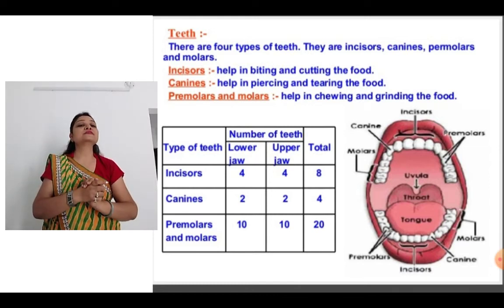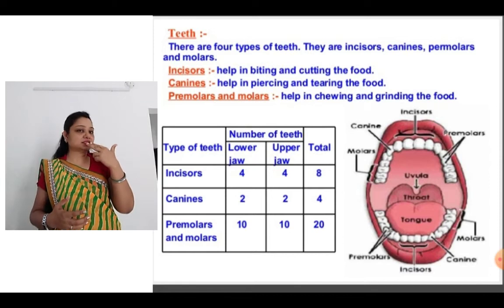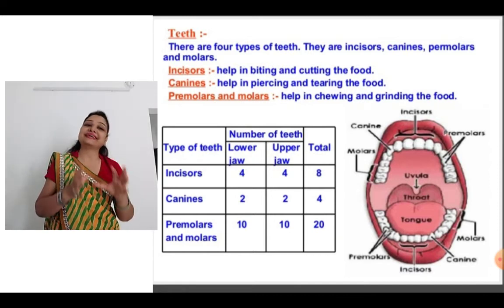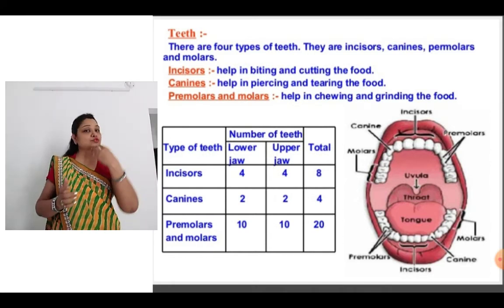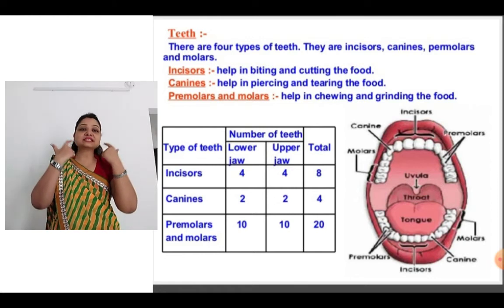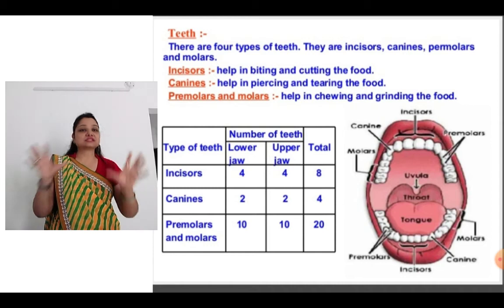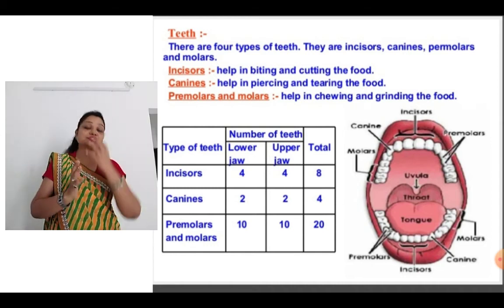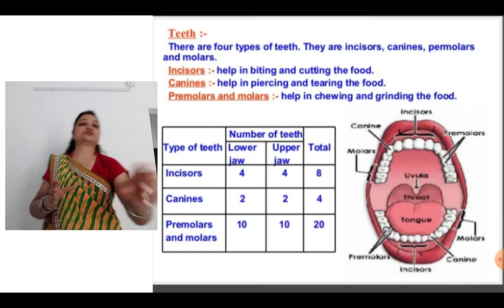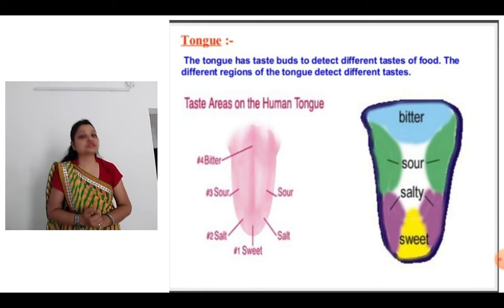for chewing and grinding. Total 4 incisors each side, which means total 8. Then canines 2 each, which means total 4. And premolars and molars 10 each, which means 20. Got it? So these are the types of teeth found in our mouth in human beings, right? Total 32. Now the next thing I want to tell you regarding digestion and nutrition in human beings is